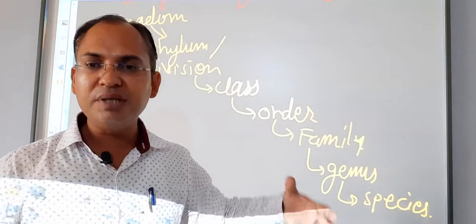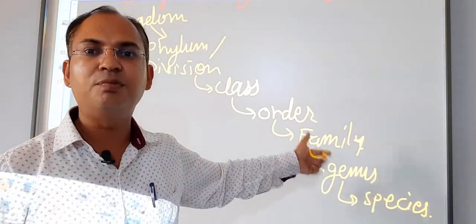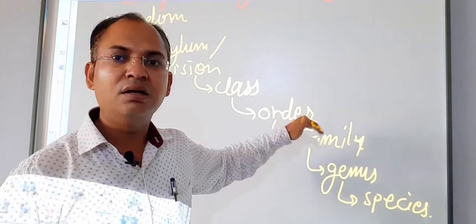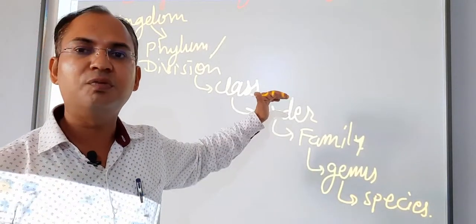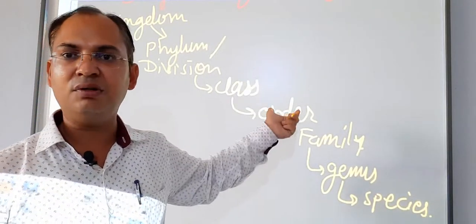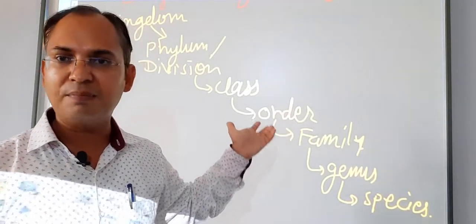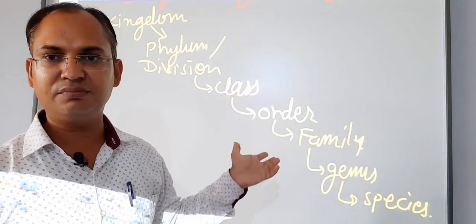If many genuses combine together, they form a family, and a group of families forms an order. Then a group of orders forms a class, then a group of classes forms either phylum or division. Phylum is used for animals and division is used for plants. And these divisions or phylums form the kingdom.